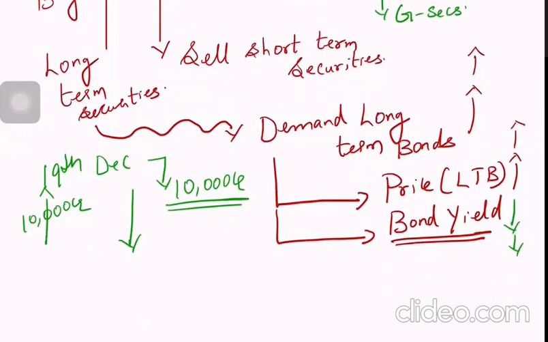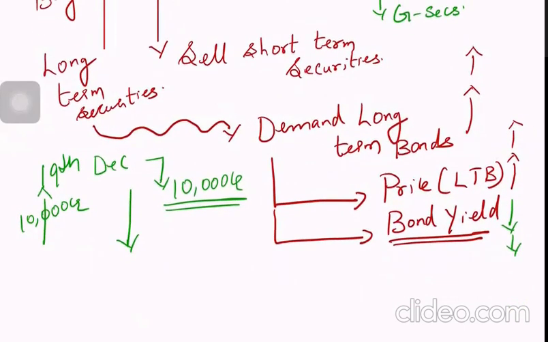You're selling short-term securities worth 10,000 crore and buying long-term securities worth 10,000 crore.